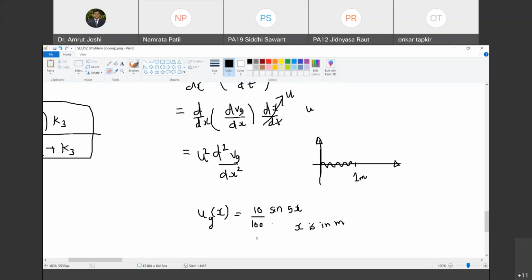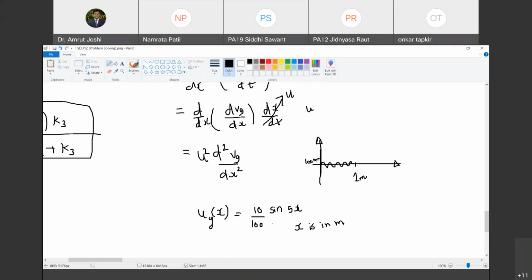So 10 by 100 meter मतलब कितना meter? 0.1 meter। 0.1 meter is how many mm? 100 mm। सही है ना? हाँ, 0.1 meter is 100 mm। So 100 mm oscillation, 100 mm plus and 100 mm minus। So road is very bumpy, it is 10 centimeter up, 10 centimeter down, ऐसे पूरा रोड है। And in 1 meter run you have 30 oscillations on that, ऐसा अगर रोड है। Are you with me?